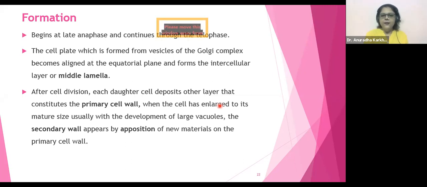Around 250 microfibrils form one fibril, and several fibrils make up our cell wall. Excellent. Very nicely said. Congrats. Now you can unmute yourself, my dear.